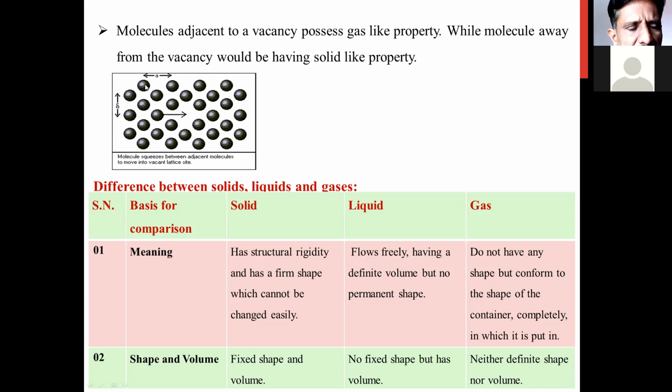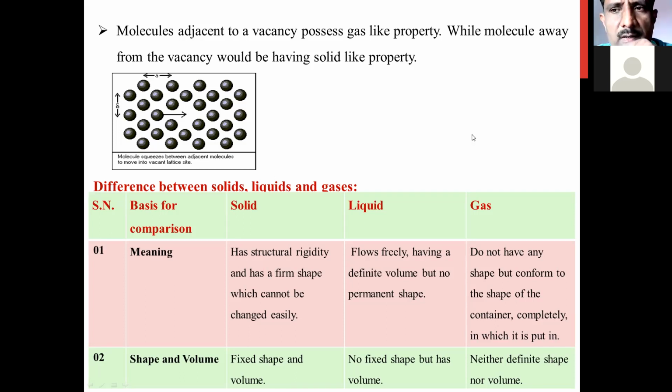Now, the distance between these two molecules, which I have shown here by the small a, is called the free volume. I have already shown free volume. You can check the distance between these two molecules. This free space between this molecule and this molecule is called the free volume, which is suggested by Henry-Eyring.